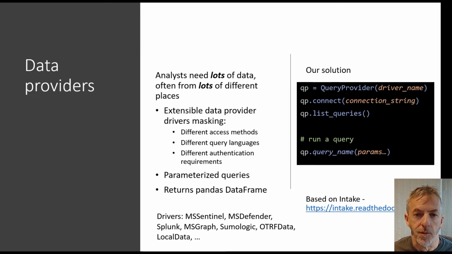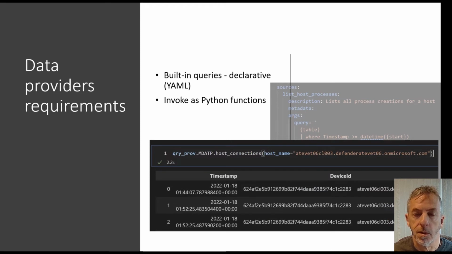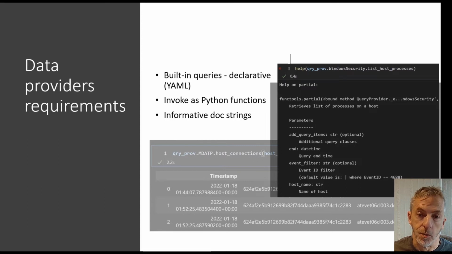And we didn't invent all of this. A lot of this is borrowed from Intake, which is a Conda project for data access, primarily for data science. So some of our requirements, we wanted the queries to be in a declarative format. So we store them in YAML, and if there's any Intake people out here, they'll recognize the schemas are very, very similar. But we want the queries to be runnable as methods on our query provider to pass the parameters that are required by the query. We'd also like those functions to pull informative help from the query metadata to tell us what parameters and the parameter types.